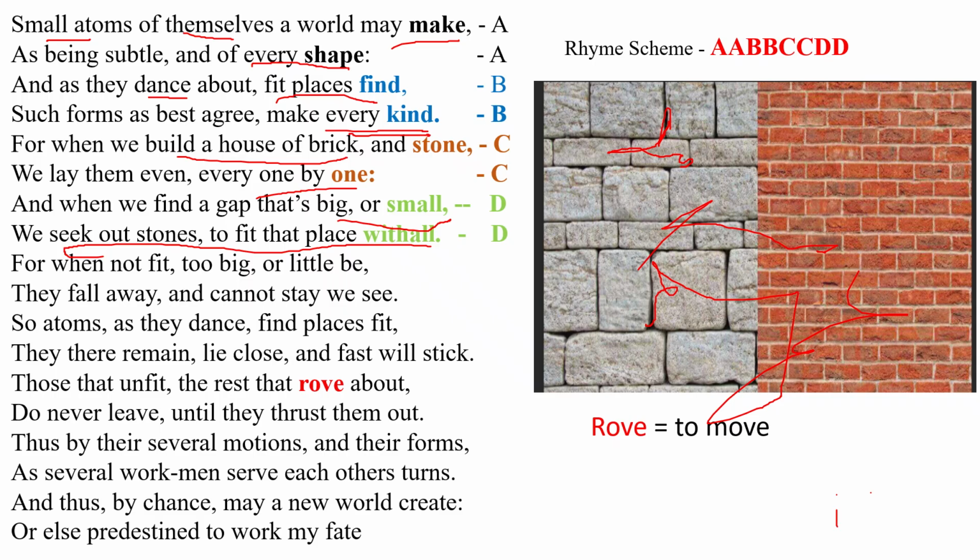So next line, for when not fit, too big or little.